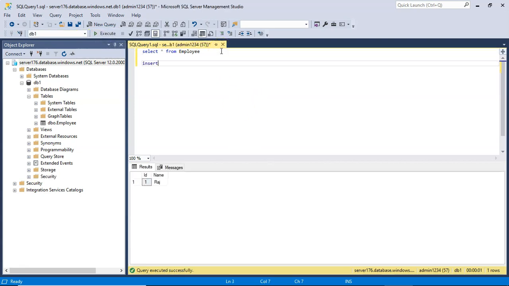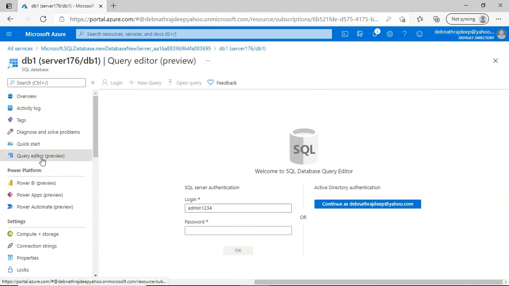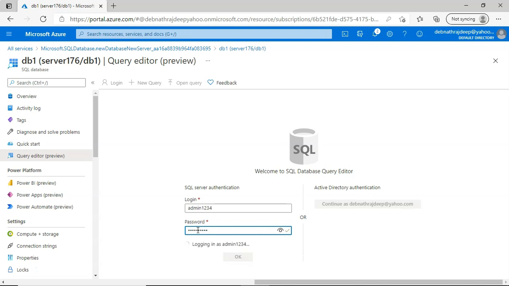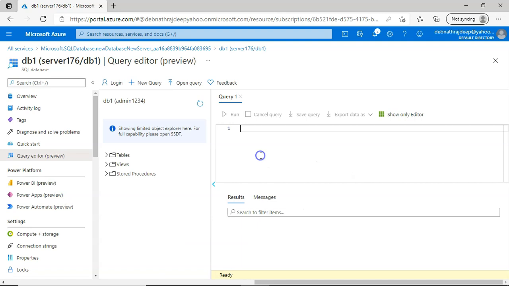Now I can insert one more, insert into employee, new, values. Okay, and I can do that, F5. So this is done. Now if I press F5, we can see both the data. Now if I go to query editor, and again if I log in, and if I come here and type select star from employee, if I run it, we can see both the rows.